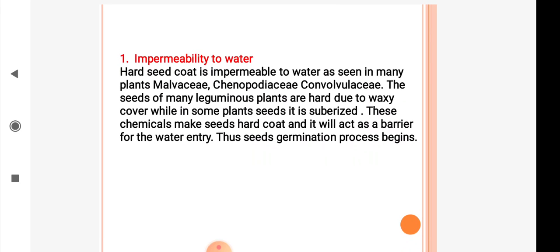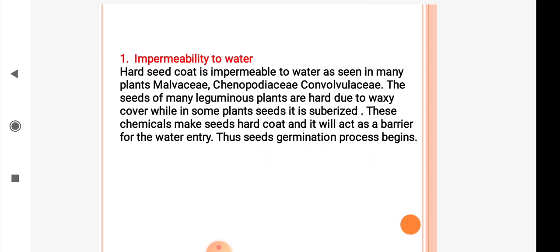Impermeability to water. A hard seed coat is impermeable to water, as seen in many plants. Malvaceae, Chenopodiaceae, Convolvulaceae are the families which show hard seed coats in the seeds.